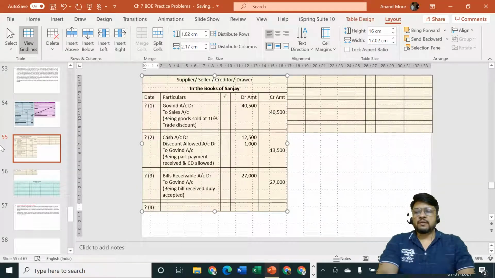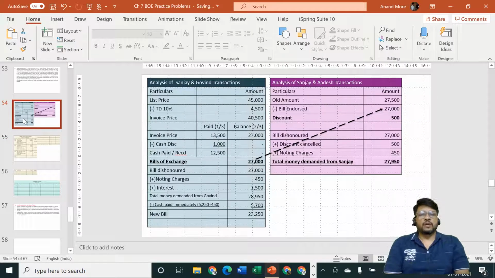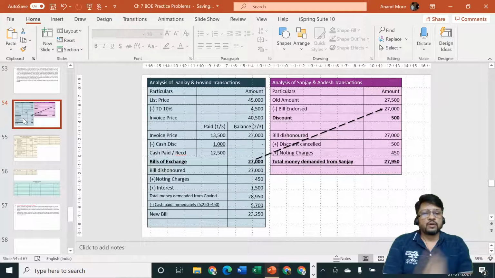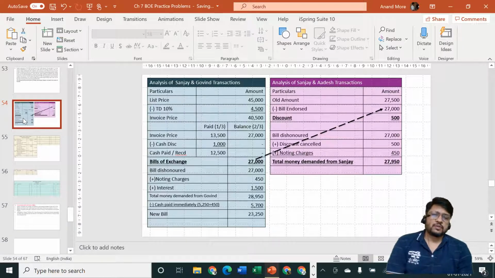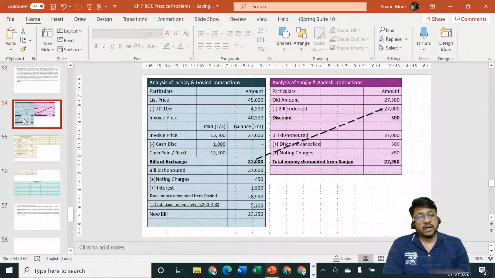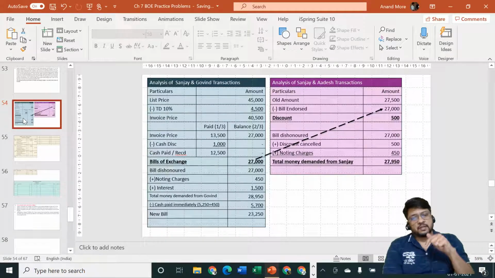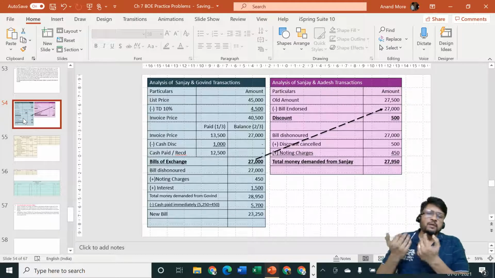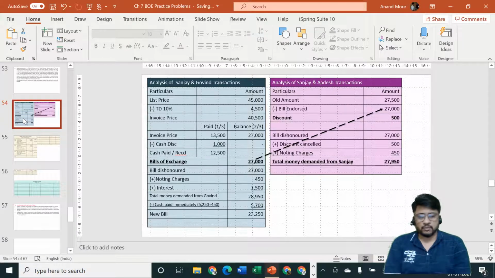Thereafter what is going to happen? After the bill is received, it is going to get endorsed. And to whom is it going to go? Adesh. But now the account of Adesh is of rupees 27,500 and the endorsement of bill is of rupees 27,000. So we will be getting discount. Adesh will allow discount, Sanjay will receive discount, Govind will be out of question because Govind is not a party to this transaction.